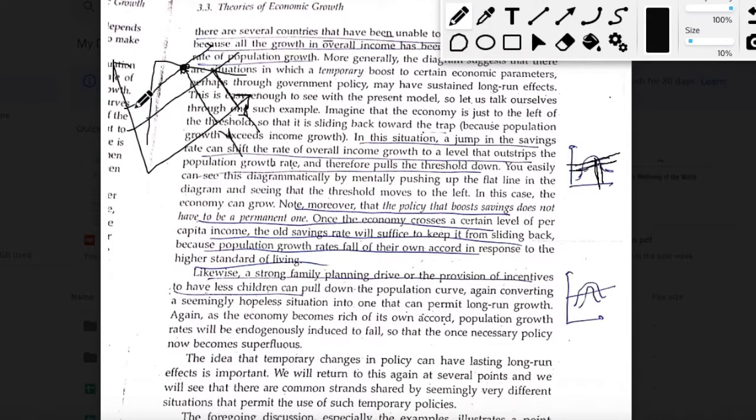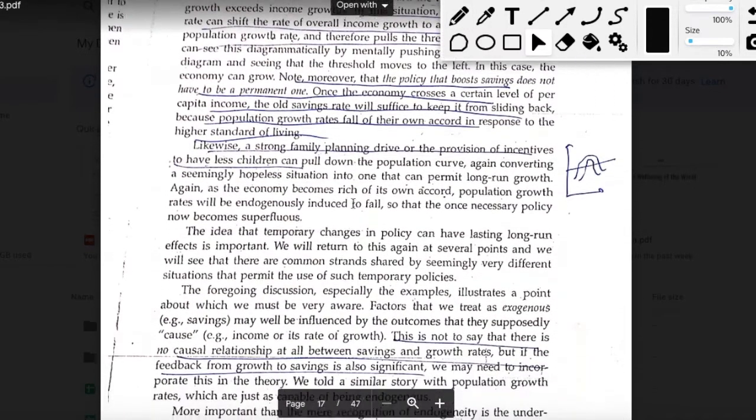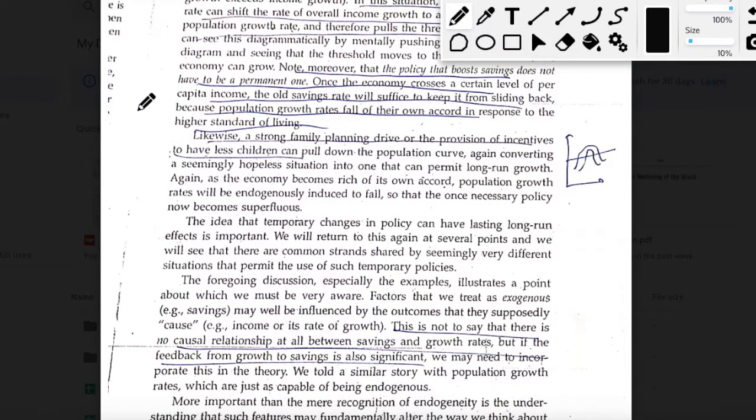So this shift will only occur if savings are actually creating some growth results in the economy. But believing that that has happened, we can see that the threshold level of income has now fallen. And with this fall in the threshold level of income, we can expect some economies to cross this point because now the target has reduced. Similarly, another alternative could be to introduce some kind of family planning policies. What this will result in is that, now we are not hampering with the growth rate of total income, we are hampering with the population growth rate.